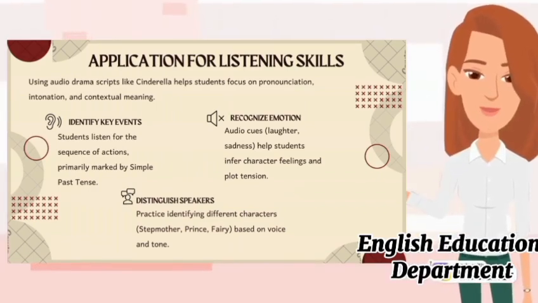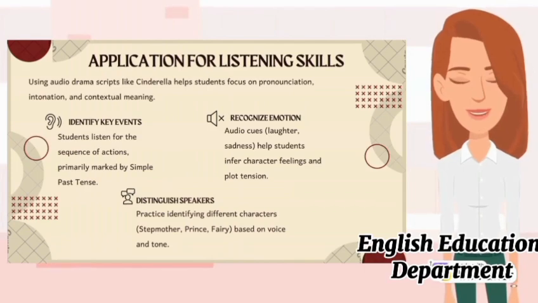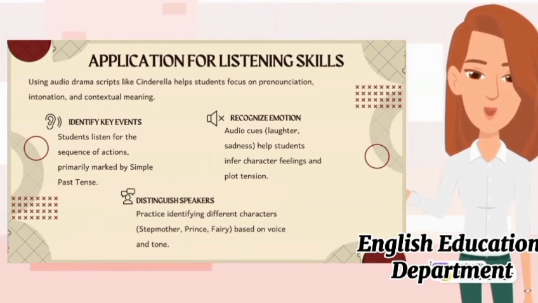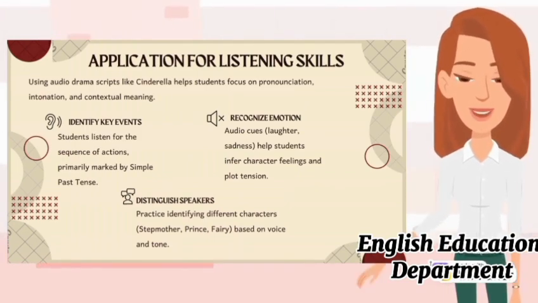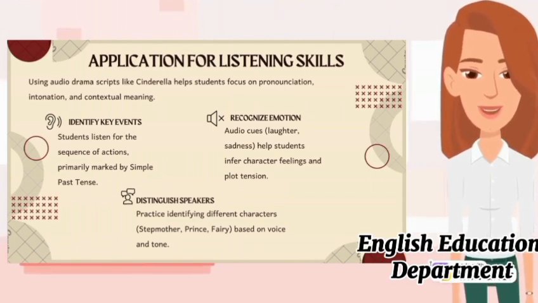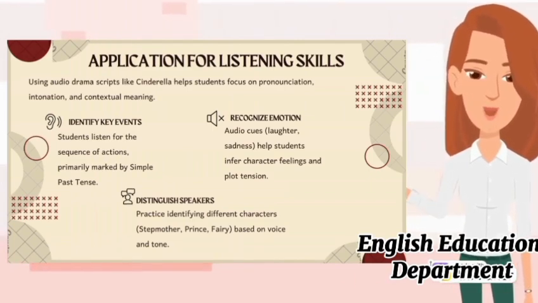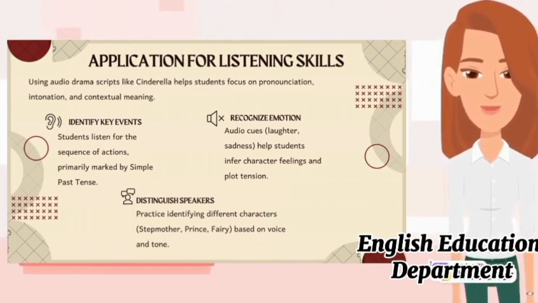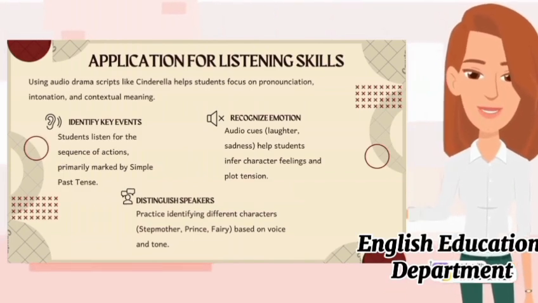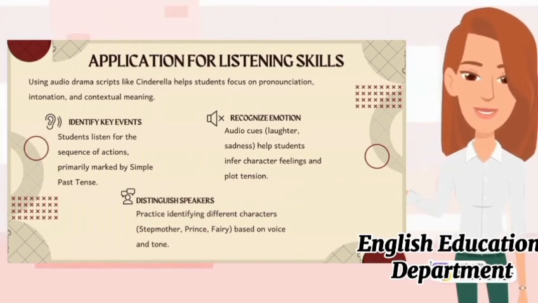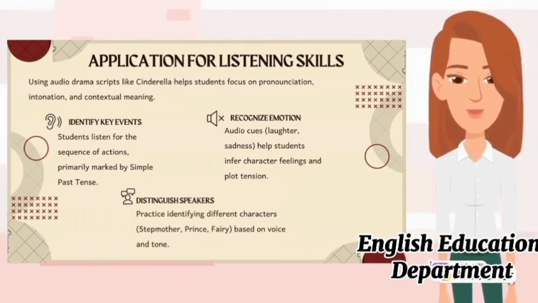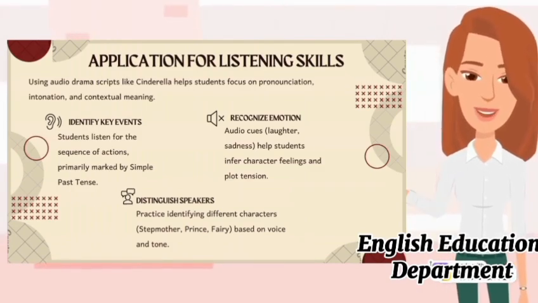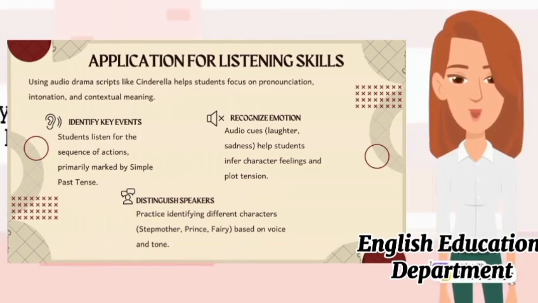2. Recognize emotion. Audio cues such as laughter, sadness, and anger help students infer character feelings and plot tension. For example, you can speak softly, like the fairy godmother, and speak sadly. She was worried. The prince laughed joyfully when he found Cinderella. Students understand emotion through tone, not just words.